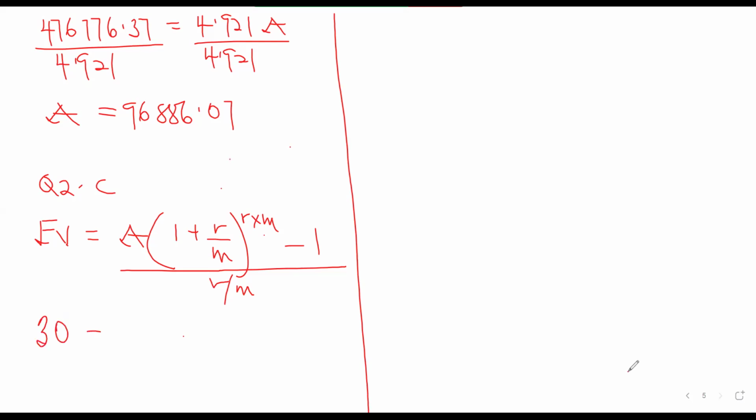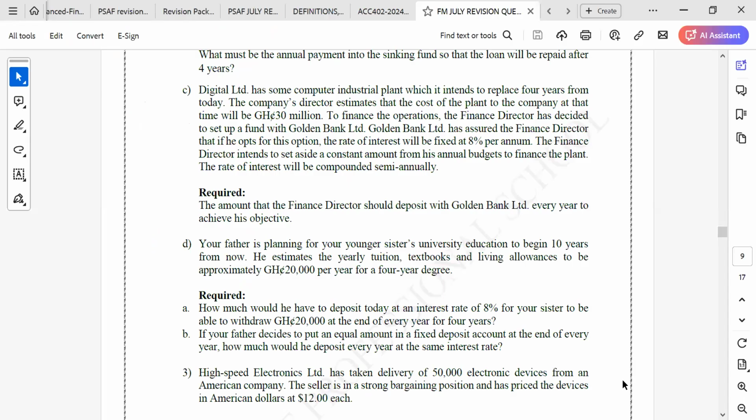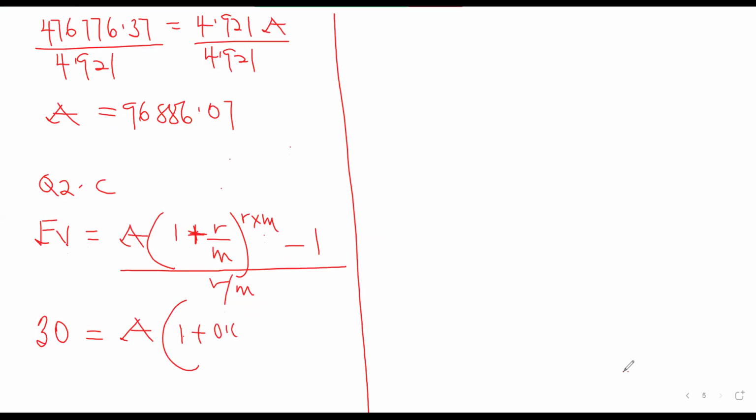So we have 30 million is equal to A. Okay. What is the rate? What is the yearly rate? 8%. Okay. So the time is 4 years. So we have 1 plus 0.08 divided by 2, multiplied by, so 4 years, semi-annually, how many 6 months are we going to be having in 4 years?